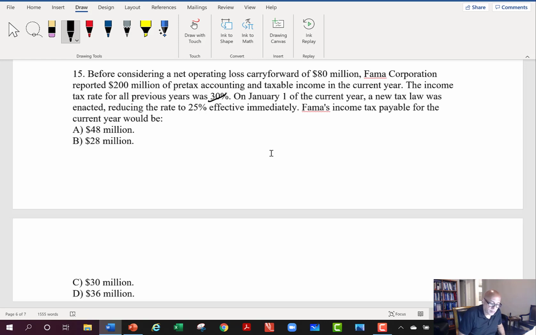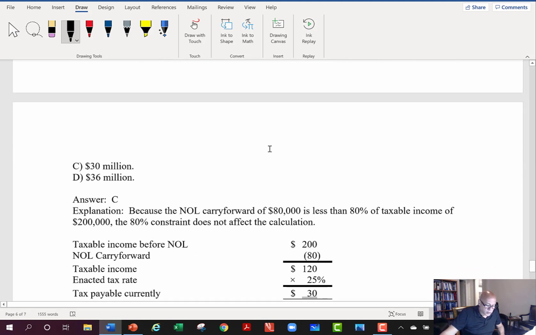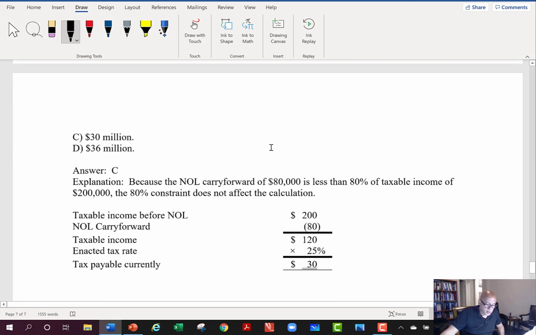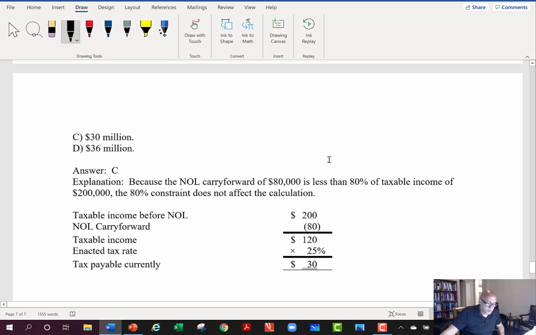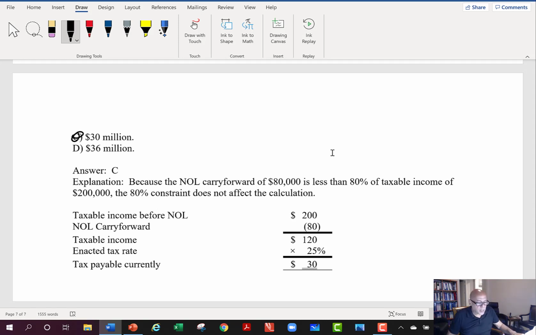On January 1st of the current year, a new tax law was enacted, reducing the rate to 25%. So we use the rate that is in effect at the time that we use the carry forward. Same concept that we looked at in the previous question. So $200 million minus the carry forward gives us taxable income of $120 million, times the current enacted tax rate of 25%, which gives us $30 million.